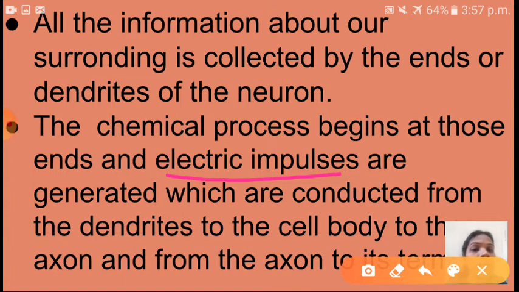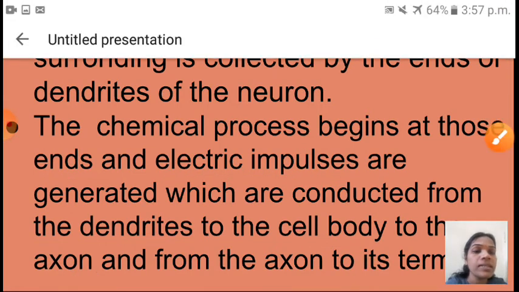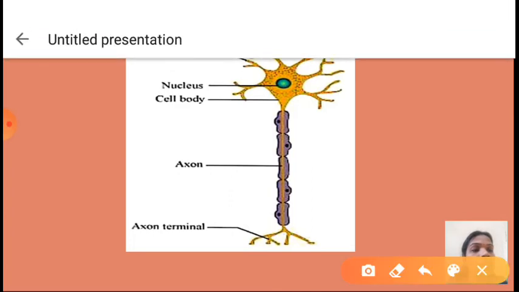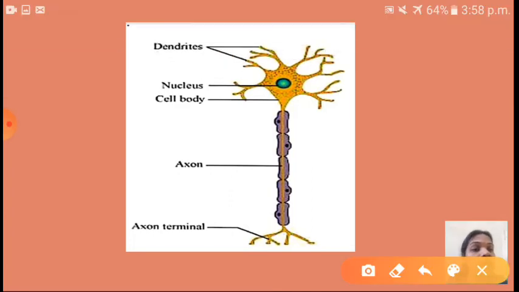Okay, children, see, the chemical processes begin at those ends, that means dendrites. Okay, that means electrochemical impulses are being generated first where? Dendrites, and after generating, it will be conducted from dendrites to the cell body, from cell body to the axon, from axon to the axon terminal. Okay, see here, children. So those electrochemical impulses are generated with the help of this neuron, and it is generated here at the dendrites. Afterwards, it will transfer to the cell body. From the cell body, it will go to the axon. From the axon, those electrochemical impulses will transmit to the axon terminal.